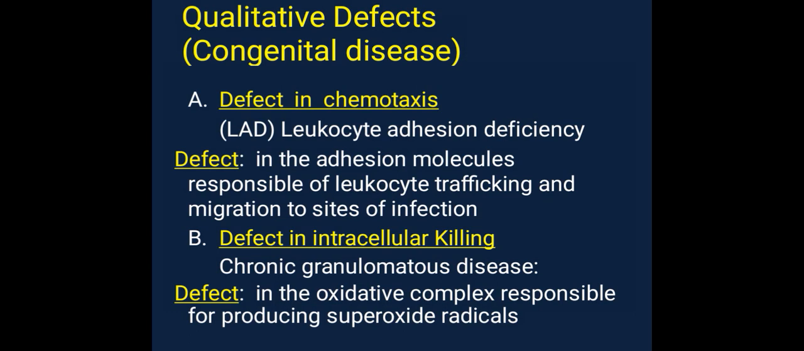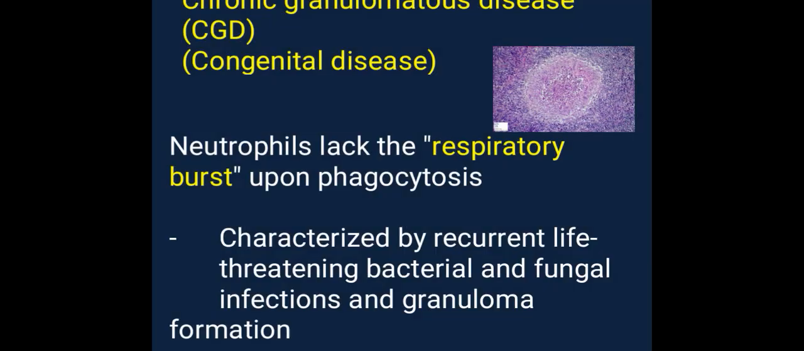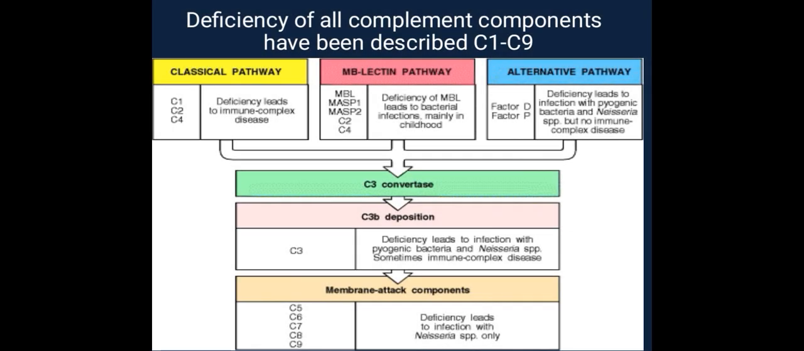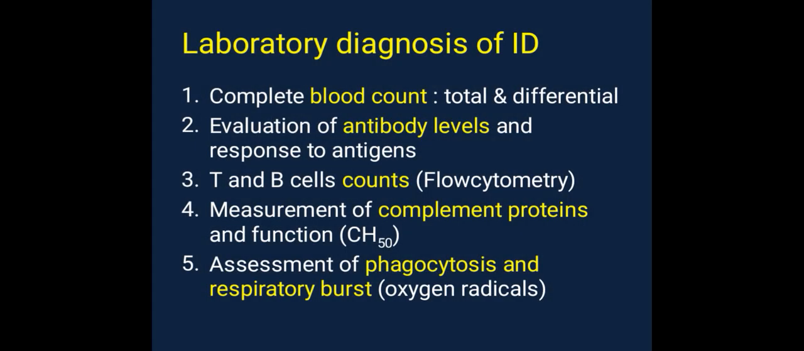Defect in intracellular killing: chronic granulomatous disease. Defect in the oxidative complex responsible for producing superoxide radicals. Congenital disease, CGD. Neutrophils lack the respiratory burst from phagocytosis, characterized by recurrent life-threatening bacterial and fungal infections and granuloma formation. Complement deficiency: deficiency of all complement components has been described, C1 to C9.